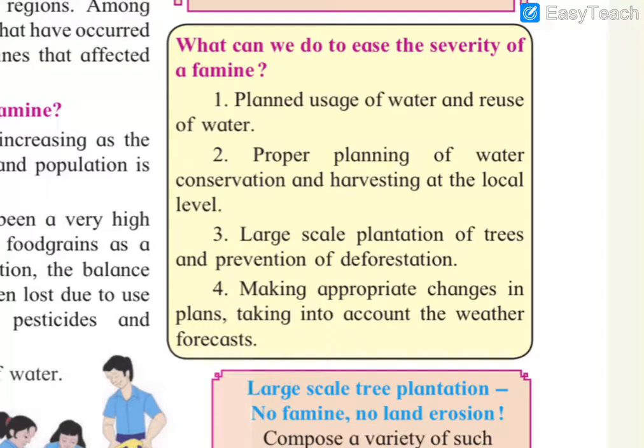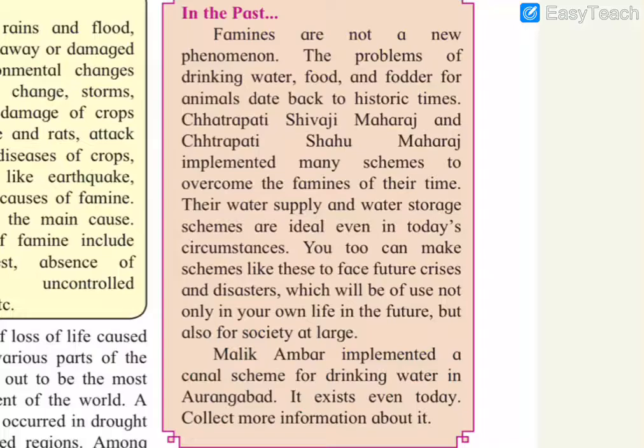We need to prevent deforestation, and also large scale plantation of trees needs to be done. Last one is making appropriate changes in plans, taking into account the weather forecast. We need to take the weather forecast seriously, which means we should plan to grow crops according to the weather and make appropriate changes in our plans.